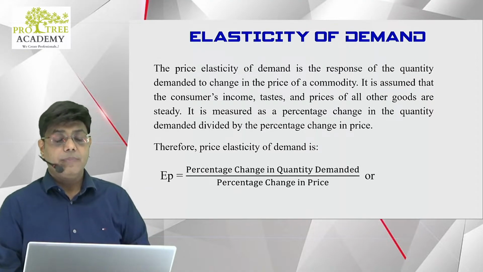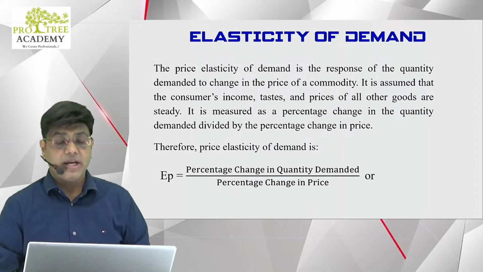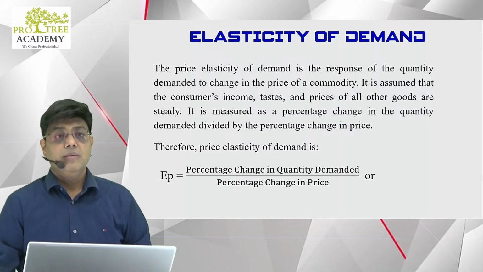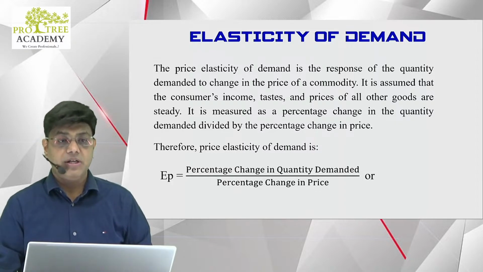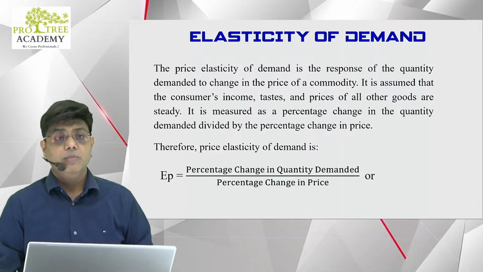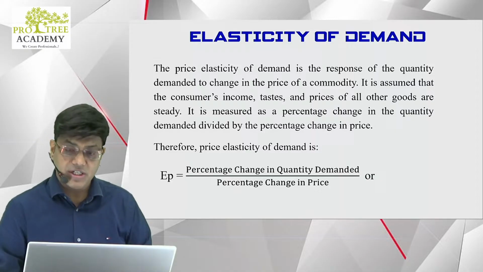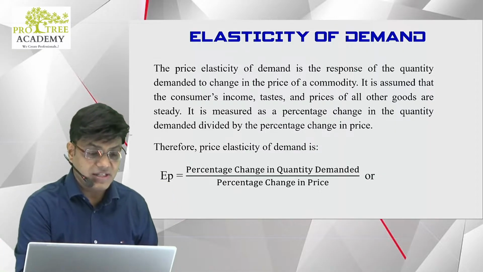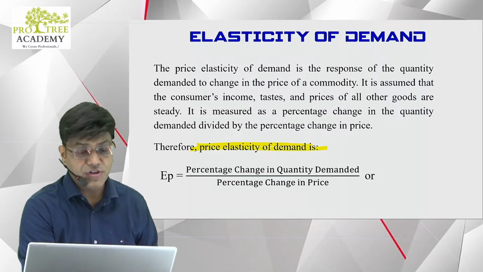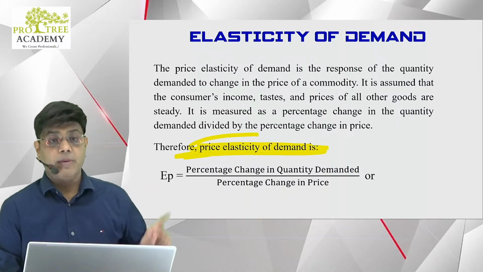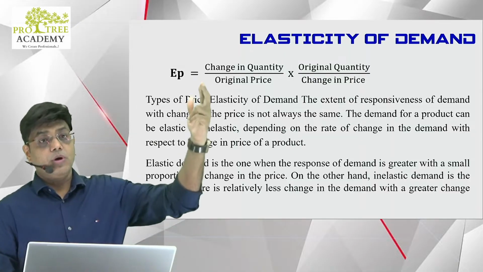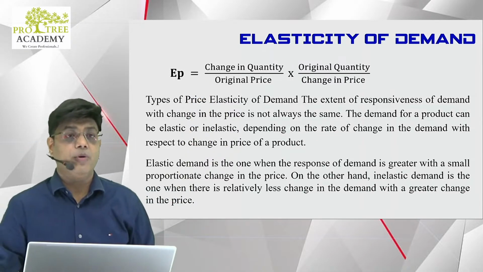Price elasticity of demand is the response of the quantity demanded to the change in the price of the commodity. It is assumed that consumers' income, taste and prices of all other goods are steady. It is measured as the percentage change in the quantity demanded divided by the percentage change in price. EP is equal to percentage change in quantity demanded divided by percentage change in price. What is EP? Coefficient of price elasticity of demand. This is the basic formula. There's one more formula: change in quantity upon original price into original quantity upon change in price.